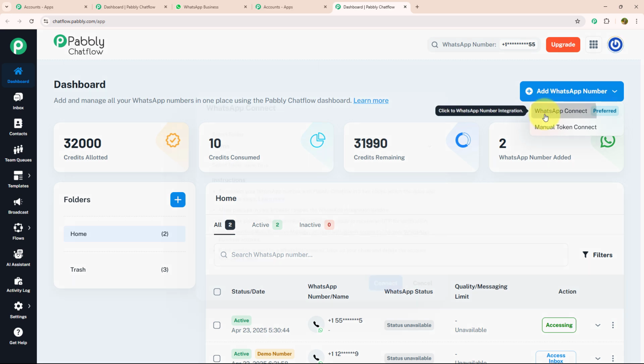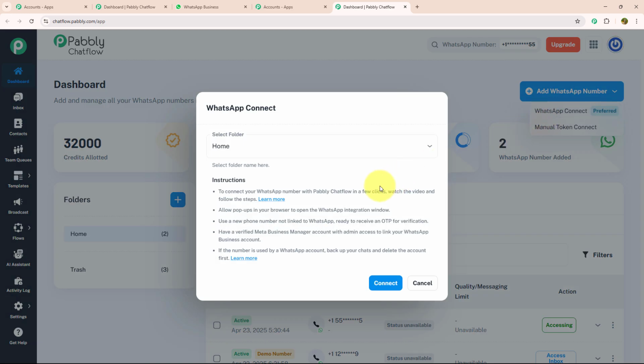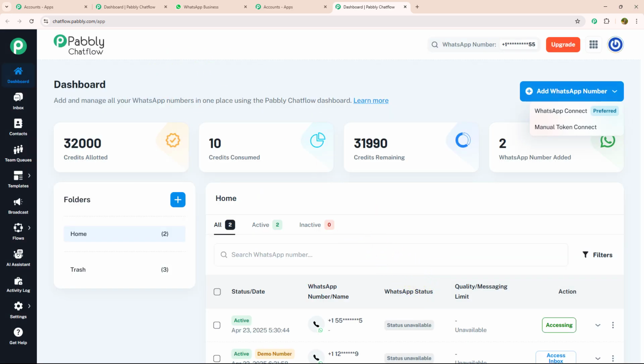But in WhatsApp Connect, you just need to verify your Meta Business Manager account and link your WhatsApp business account with it. Not only that, there are many more features on the dashboard. Let's see each feature individually. Below dashboard, there is an inbox option where you can manage all your conversations from one place. After that, we have the contact feature, in which you can create all new contacts and separate them according to your requirement.